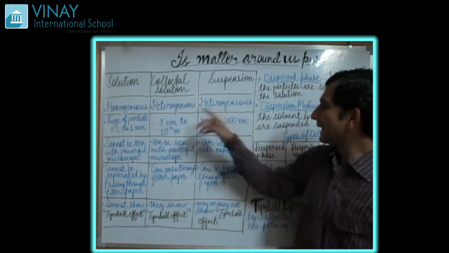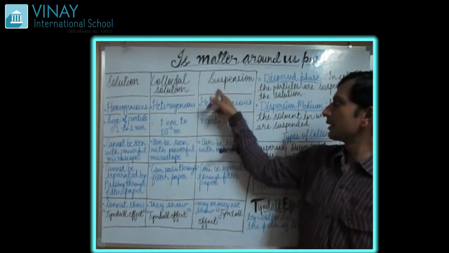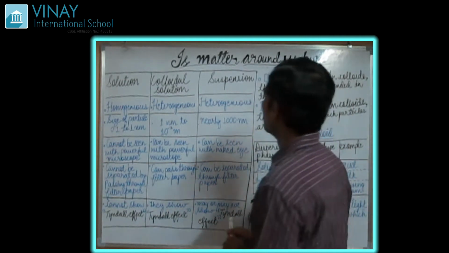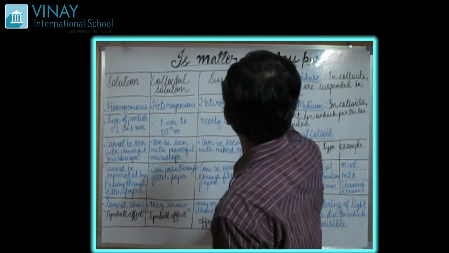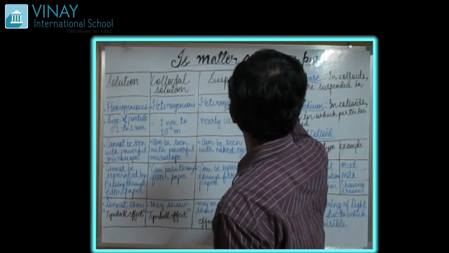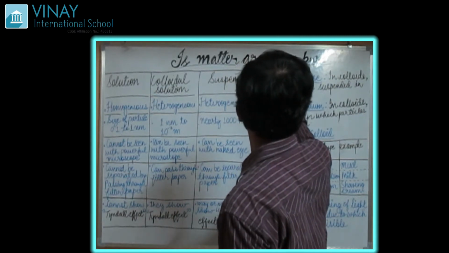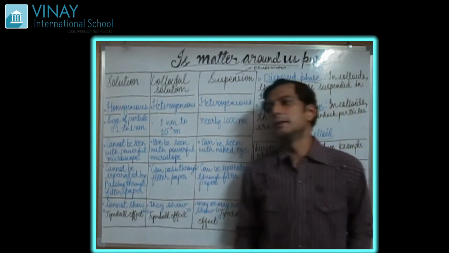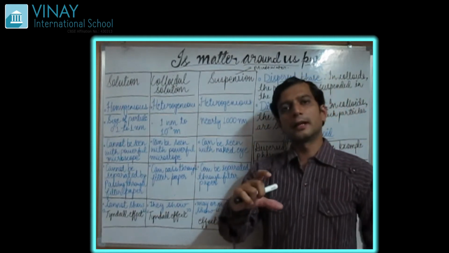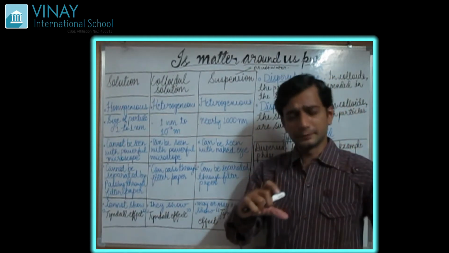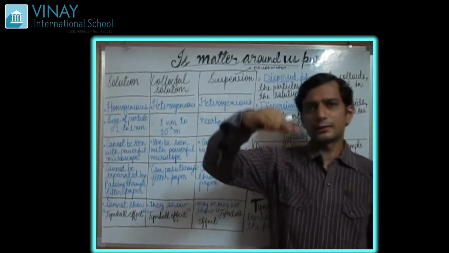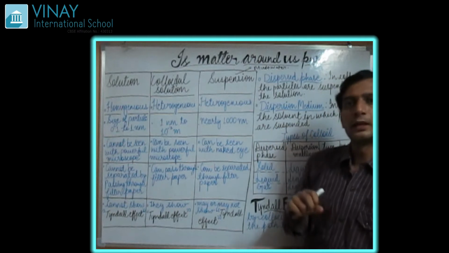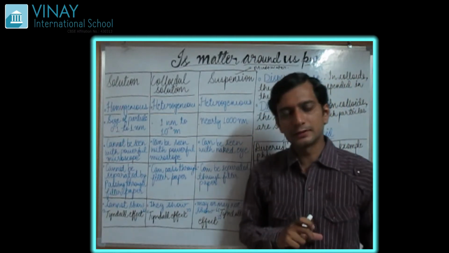Okay, let's see suspension. Suspensions are heterogeneous mixtures. The best example of suspension is mud water, that is mud plus water. If you take water and pour some mud, what will happen? Mud is going to get settled down at the bottom and water will be on the upside. Is it a uniform composition?